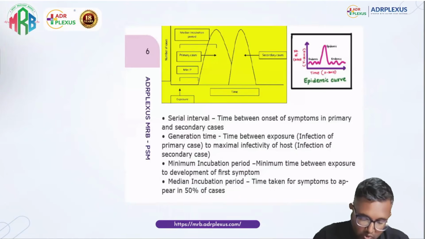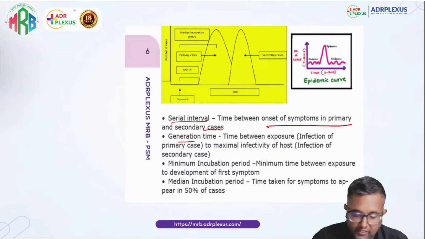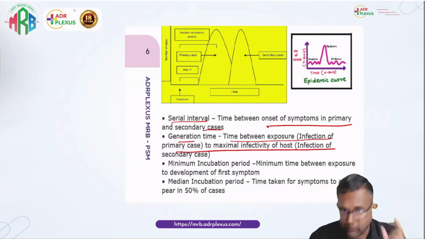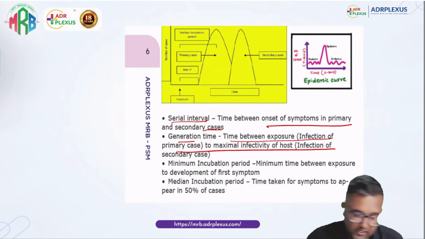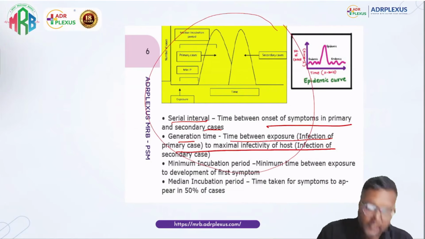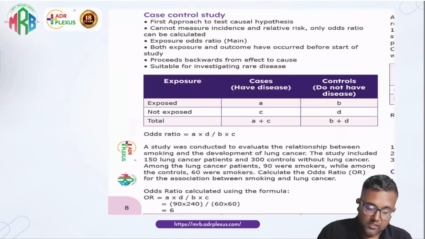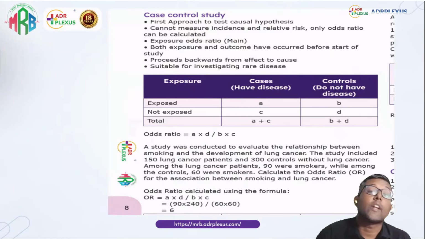In the class we saw serial interval, the time between onset of symptoms in the primary and secondary case, and generation time, the time between infection of the primary case and infection of the secondary case. We saw these mostly in infectious disease epidemiology. So we can rule out: the answer is not contributory factor, it is confounding factor.